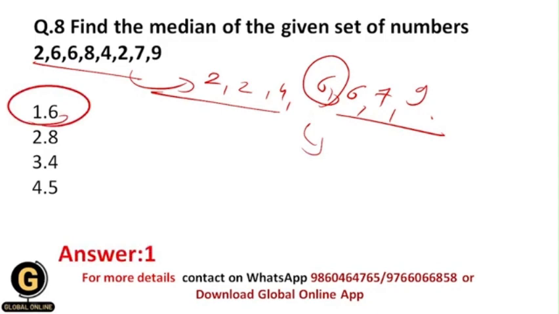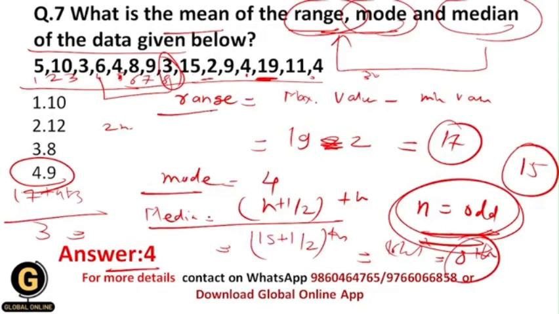So I can give you one tip, that whenever the number of observations is very large, then in that case you use the formula for the median that I have told you in the earlier part of this video, and that was median is equal to (n plus 1) by 2th term when the number of observations is odd.